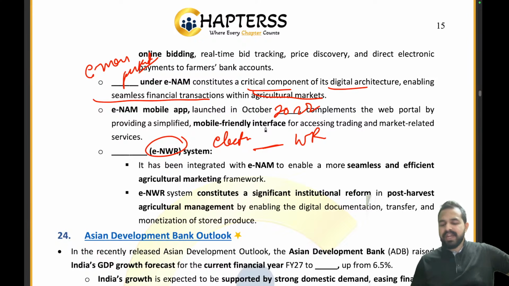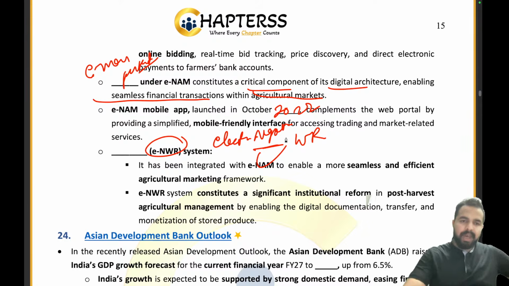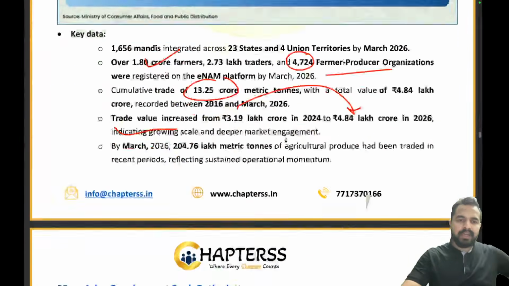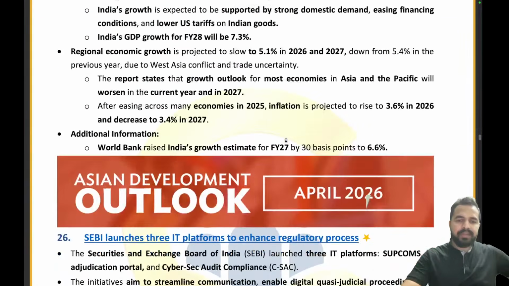Let me see who will give me the right answer. No, Amandeep, it was not 2025, it was 2022. It is electronic negotiable warehouse receipt. Absolutely right. Now, my dear friends, let's try to cover another article in a very quick manner.